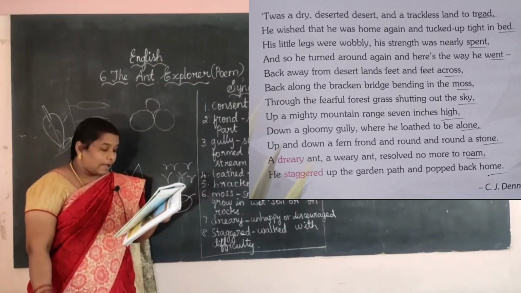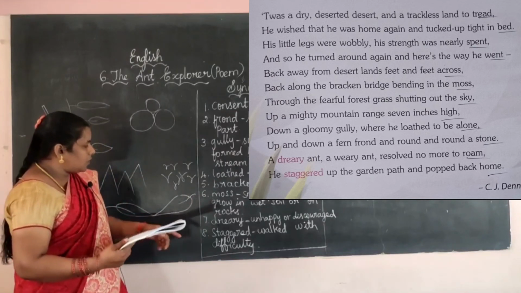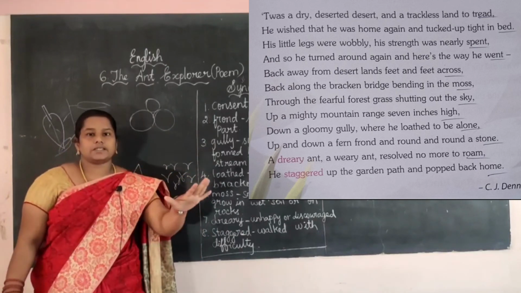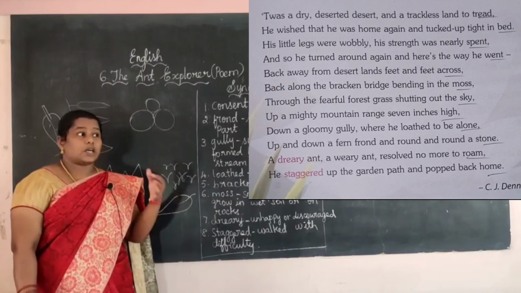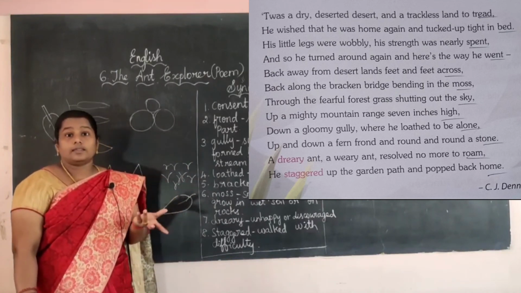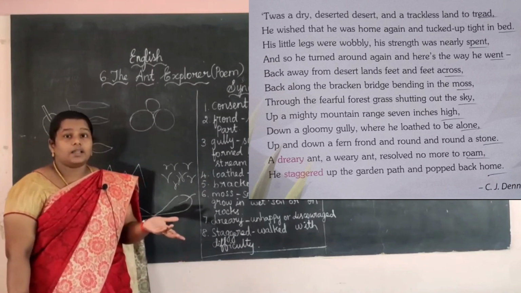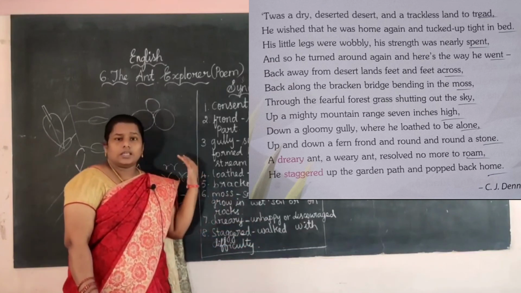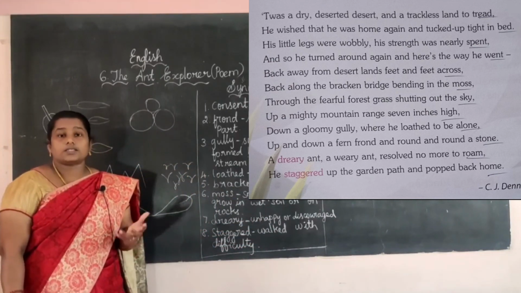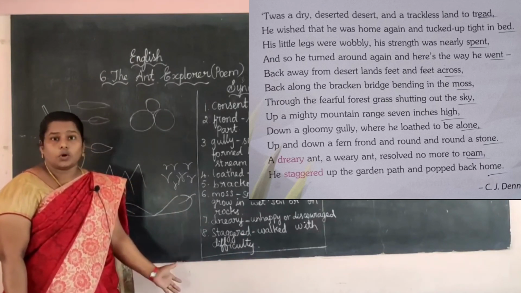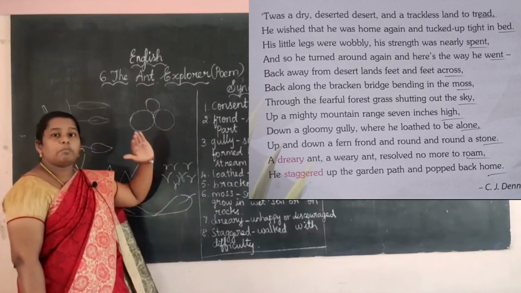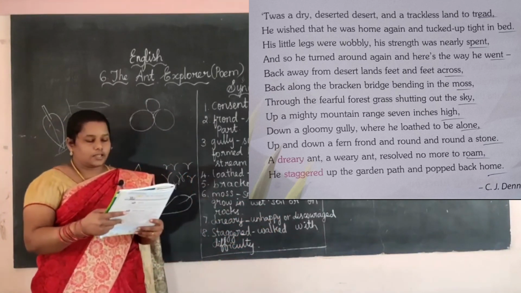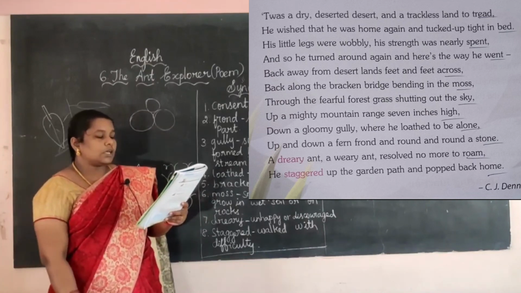A dreary ant, a weary ant. Dreary means unhappy or discouraged. Yes, he thought that I want to see many places, I want to go to unfamiliar places, I want to see a lot. Like that he thought and he started his journey. But for the failure of the ant, he is unhappy now because his plan has spoiled, right? Yes, he is not able to survive in the desert. So all the plan is spoiled, so he came back. Dreary means unhappy or discouraged. Now he gets discouraged. Resolved no more to roam.